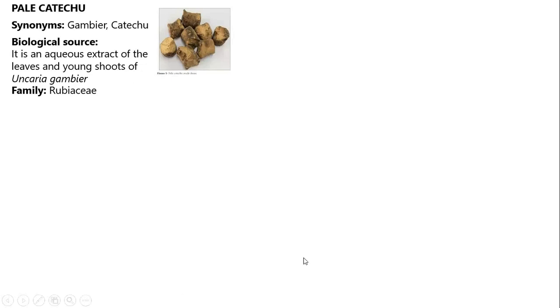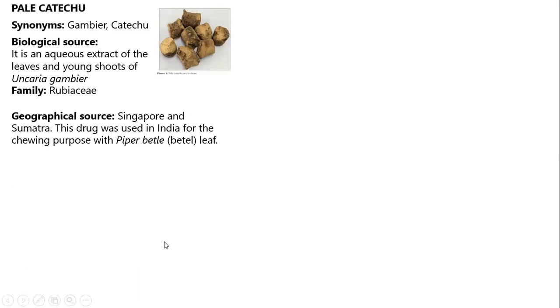The source of this drug is an aqueous extract of the leaves portion or the young shoots, obtained from the plant Uncaria gambier, belonging to the family Rubiaceae. Now the drug is found in Singapore and Sumatra. Likewise, you have to observe the name. In Singapore and Sumatra the drug is found.